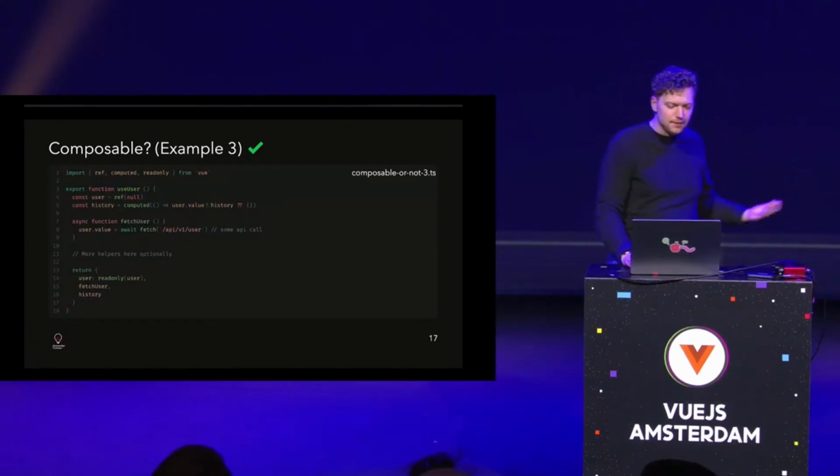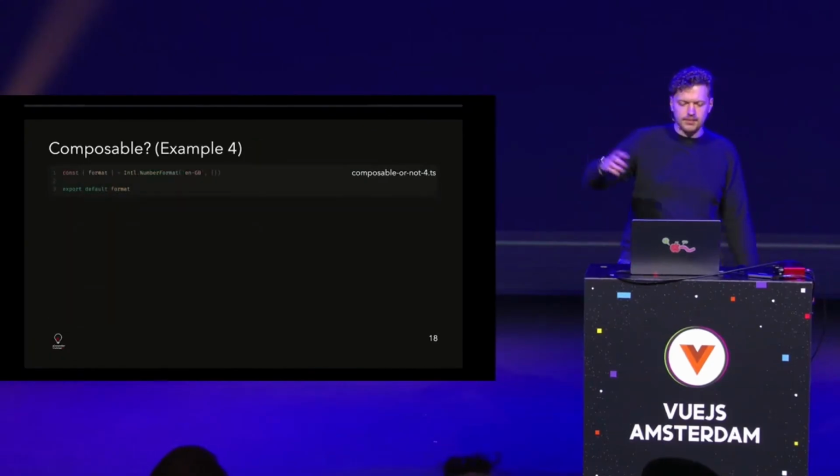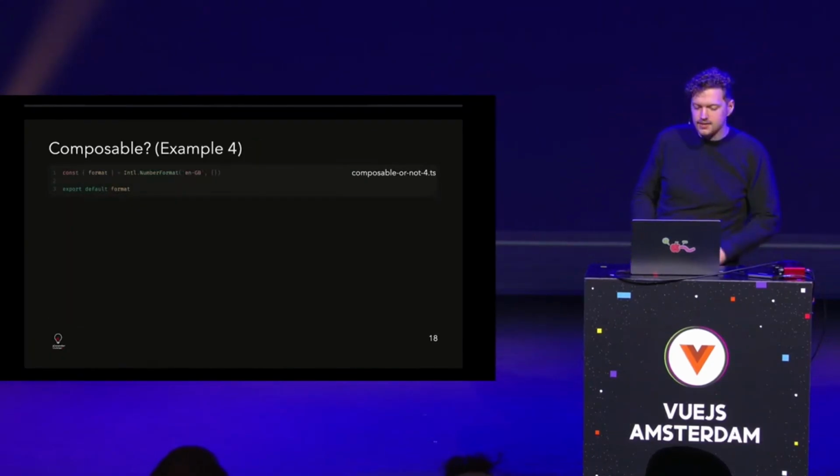Ref, wonderful. Yes, ref, computed. We have some reactivity. Perfect. Great. And one more. Yeah, it's not a mistake. These are 3 lines. What do you think?